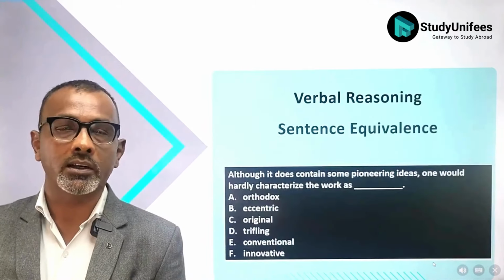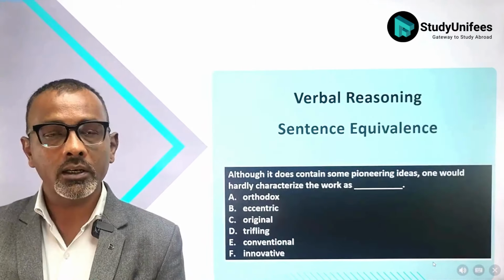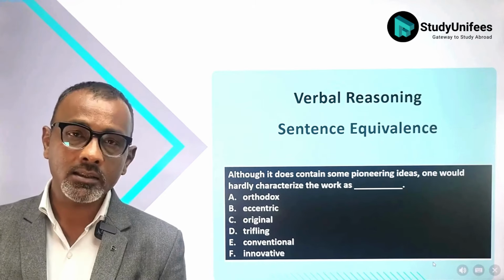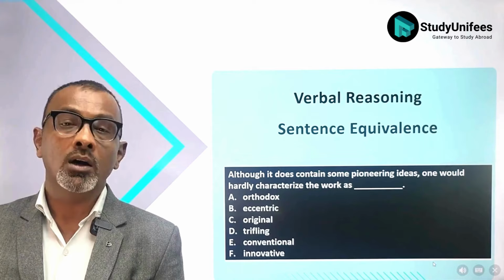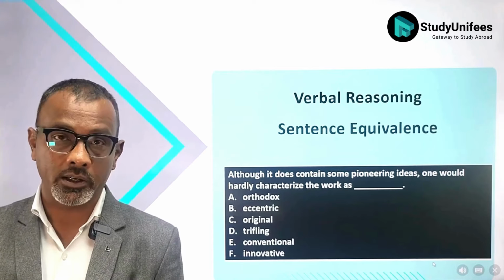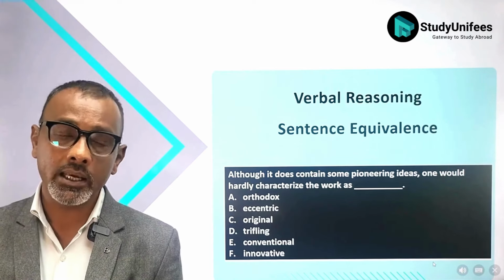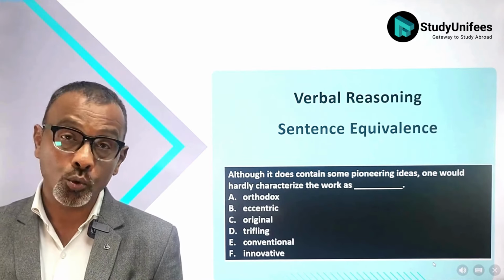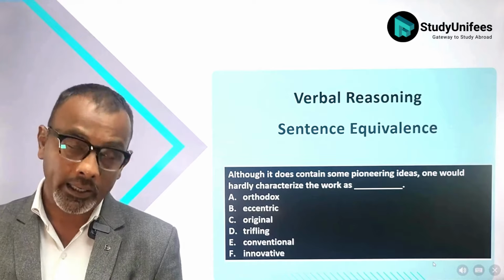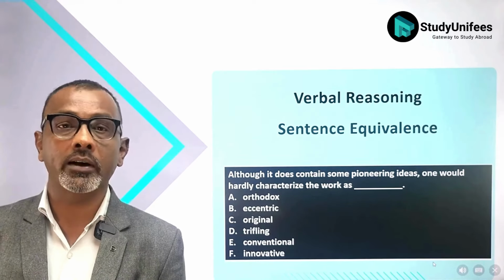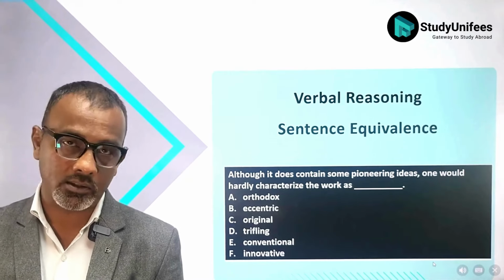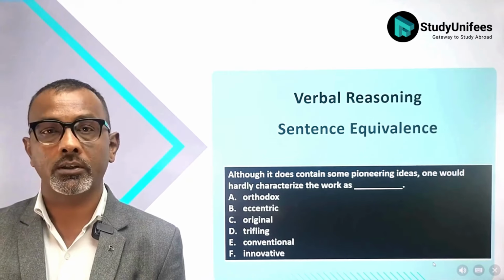The final verbal reasoning question is sentence equivalence. This question consists of a prompt made up of only one sentence. This sentence has a blank in it. Note, there are 6 answer choices: A, B, C, D, E, and F. But there are 2 correct answers. Again, in this question, there is no partial credit available, which means that you have to identify both answers correctly in order to get your raw point.